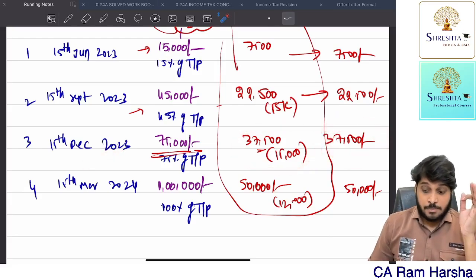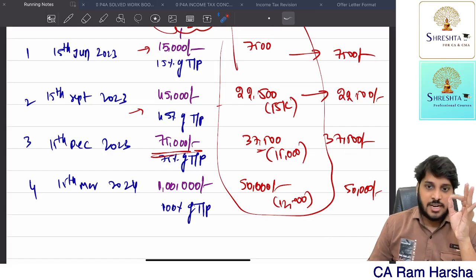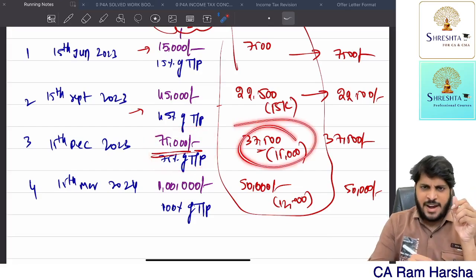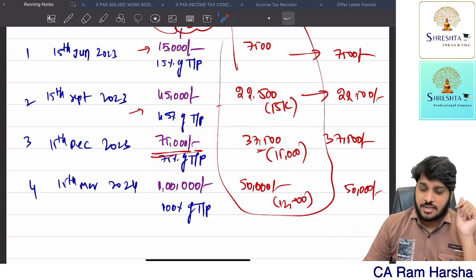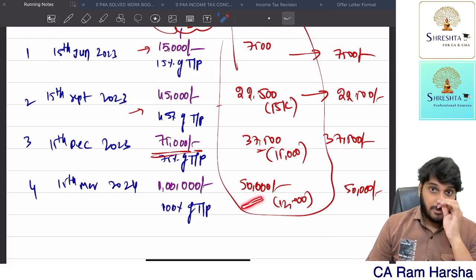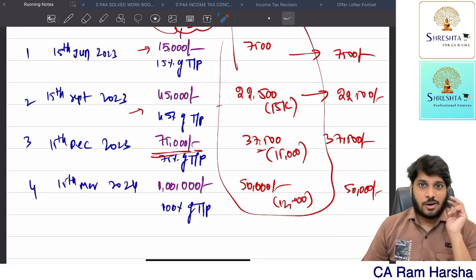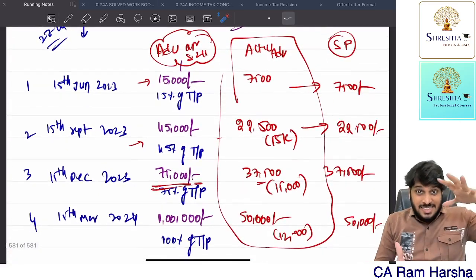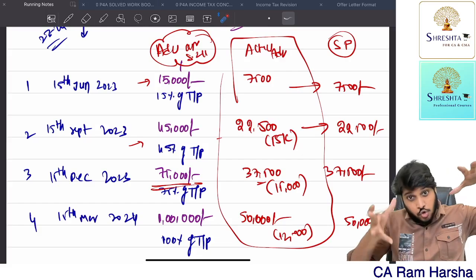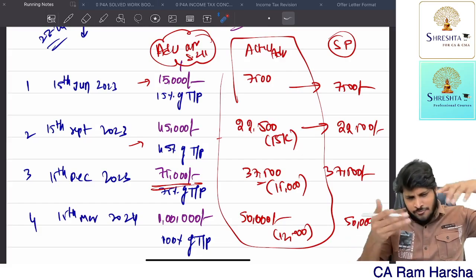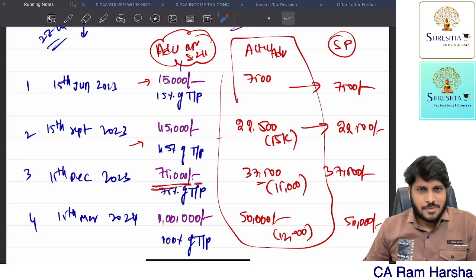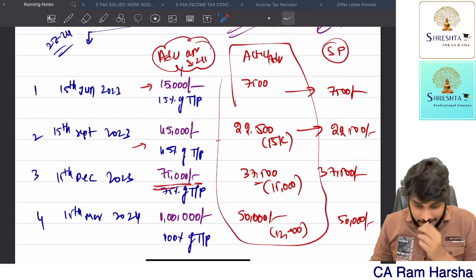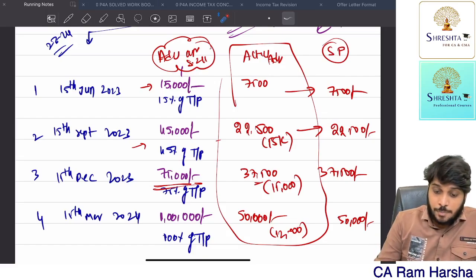As on 15th December, he is supposed to pay 75% totally, but by that time he only paid 37,500. So 37,500 shortfall. By 15th March, entire 50,000 shortfall. Now what is the consequence? Within the previous year, 2023 to 2024, at every installment there is a shortfall. The income tax department is saying you are liable to pay interest.